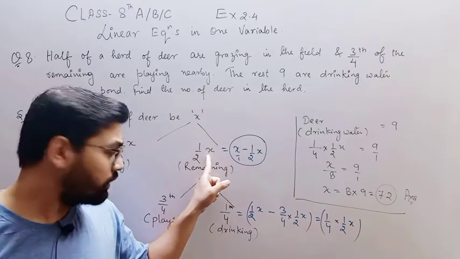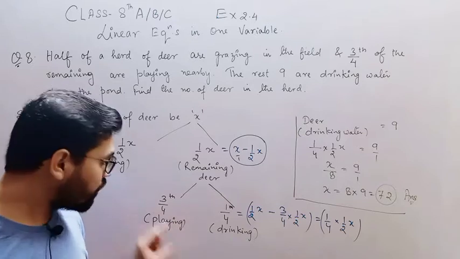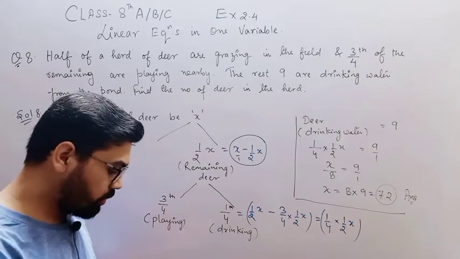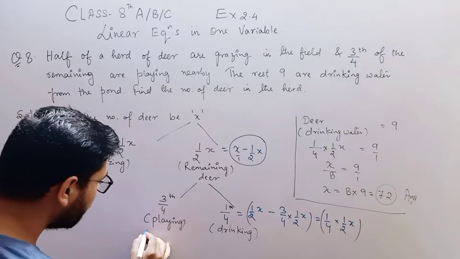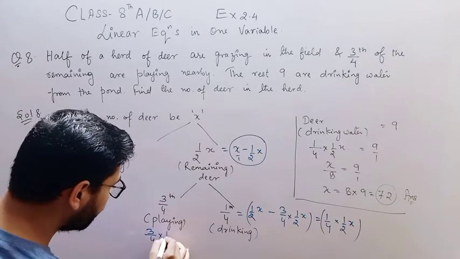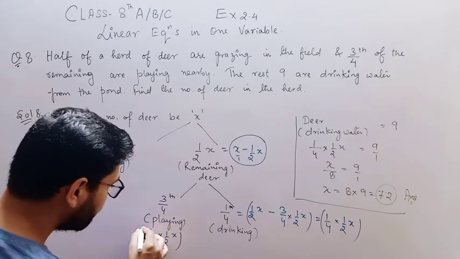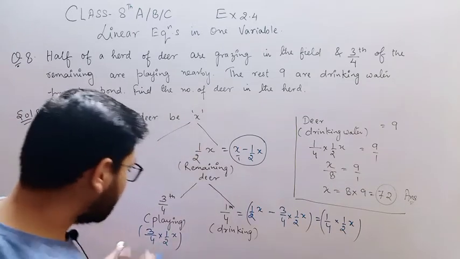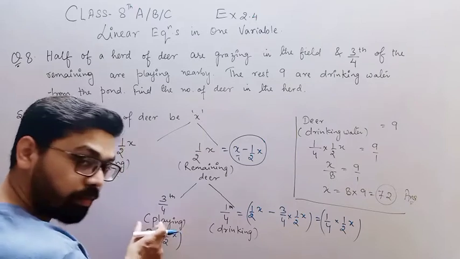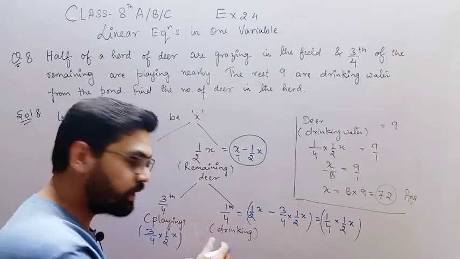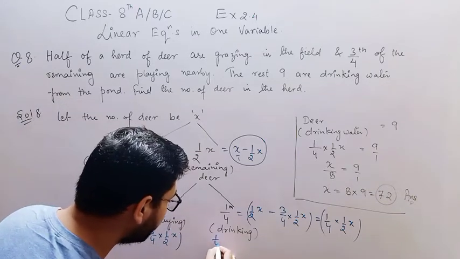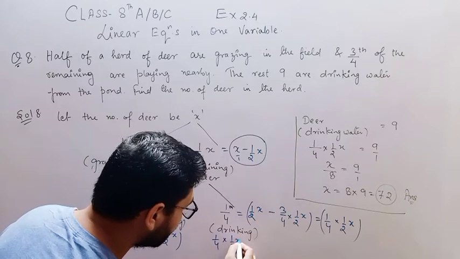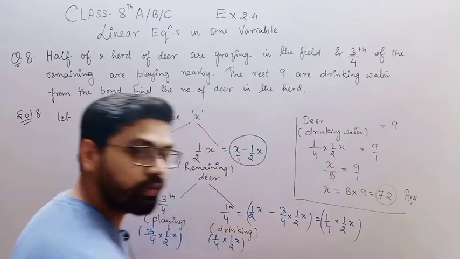Out of this total 3/4 were playing. So how can you represent 3/4? You can write like this: 3/4 of 1/2x, 3/4 of this total. Now if 3/4 of this total were playing, then how many of them were drinking water? 1/4 of 1/2 of x, which is written over here.